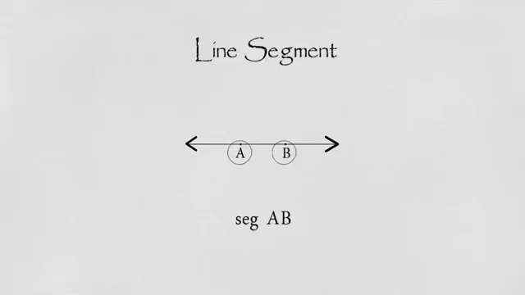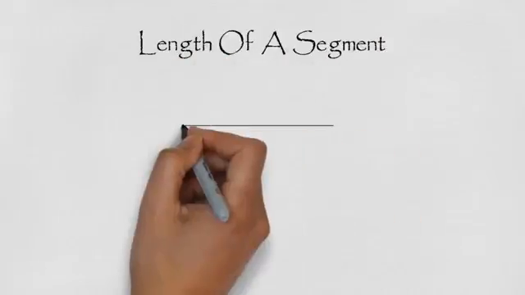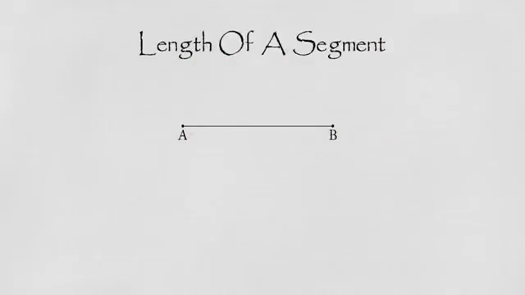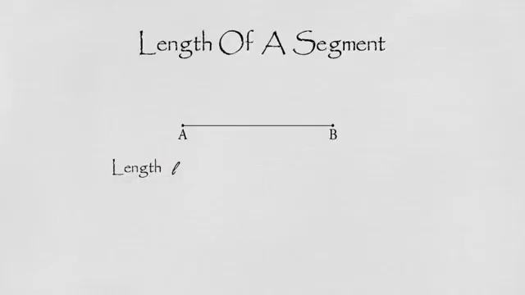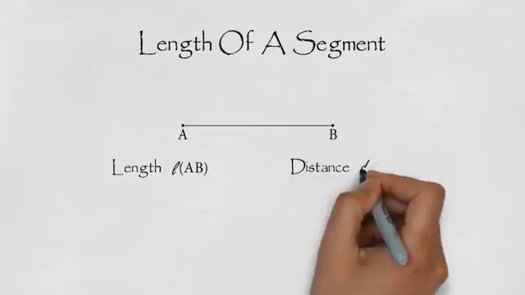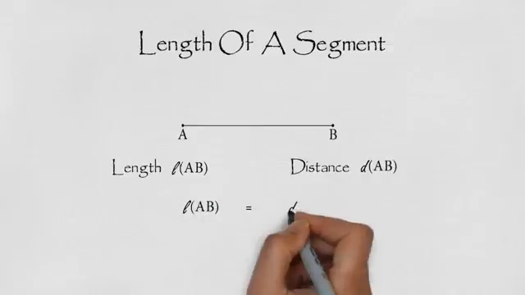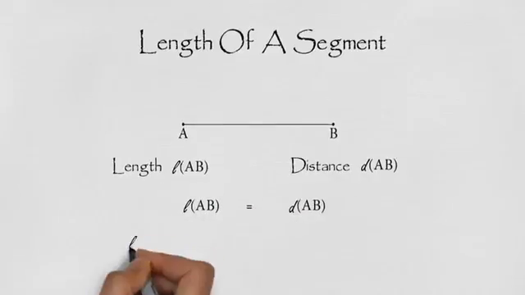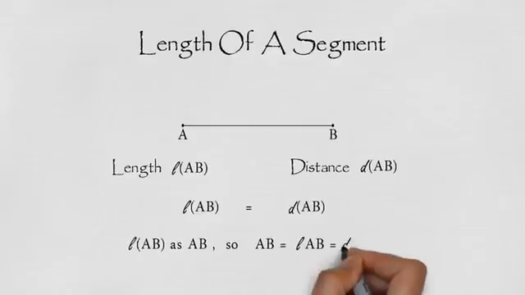A line segment is a subset of a line. Length of a segment. The distance between the end points of a line segment is called the length of the segment. The length of segment AB is denoted by length of AB. Since we denote the distance between the points A and B by distance AB, we have length AB is equal to distance AB.